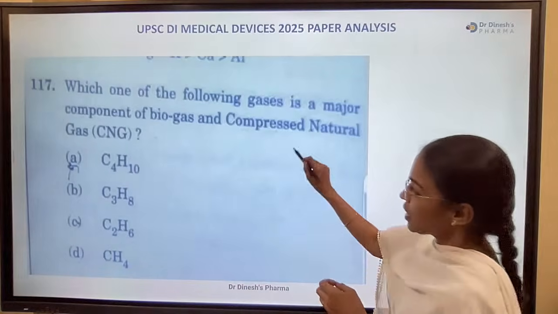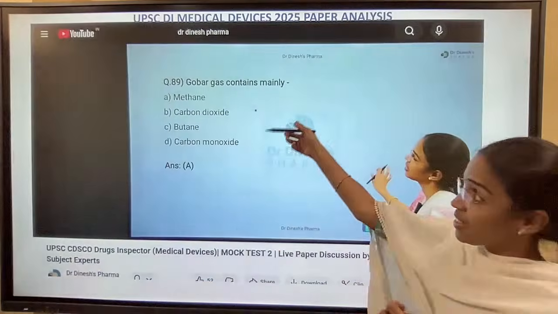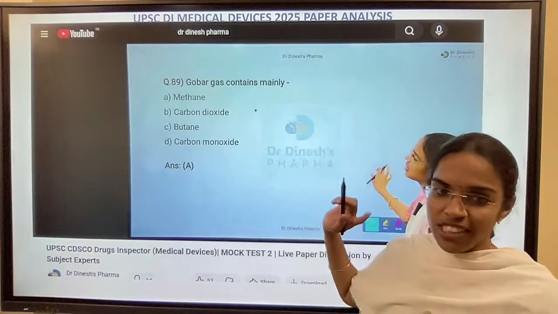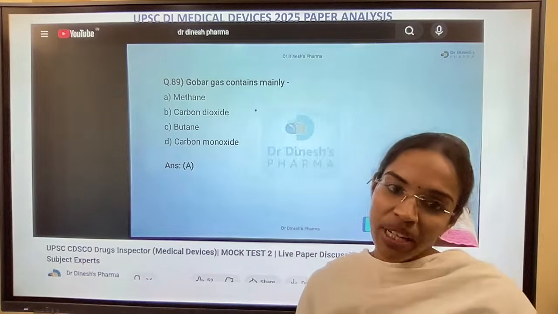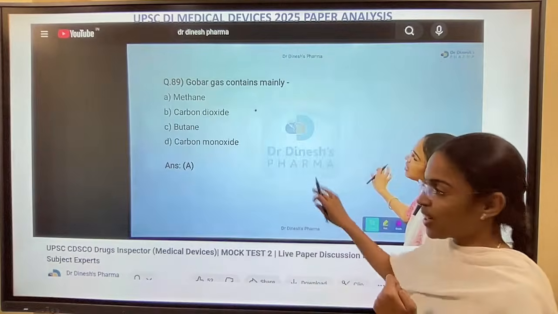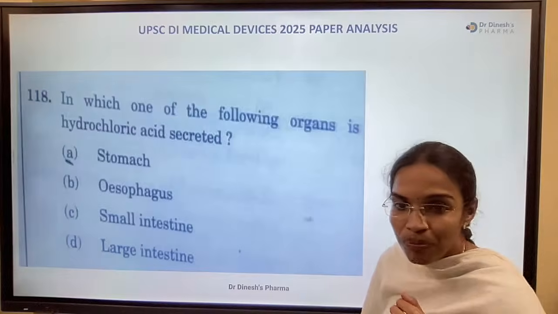So this is methane, biogas and compressed natural gas. It was our previous question in this mock test 2 also. This question has appeared in mock test 2. Gobar gas, I was explaining that biogas contains mainly methane. We were discussing this question, and the same question has appeared again in the examination. It was a PYQ, I mentioned it also.